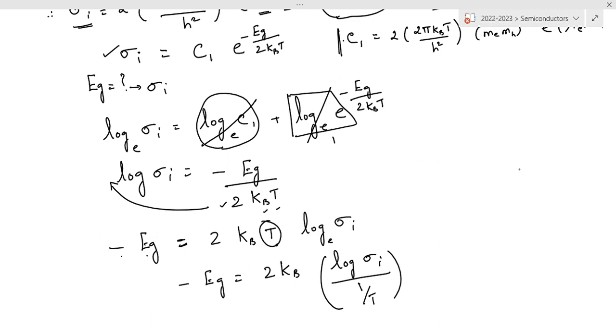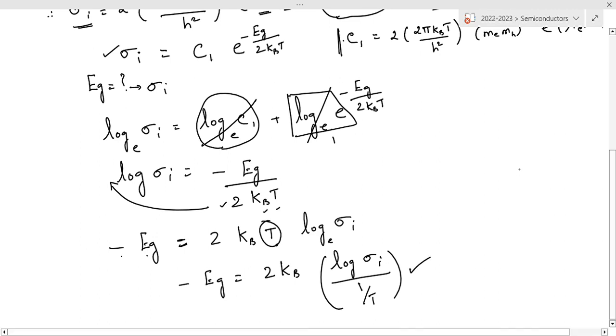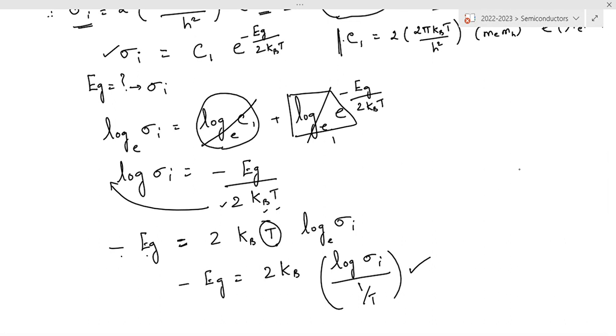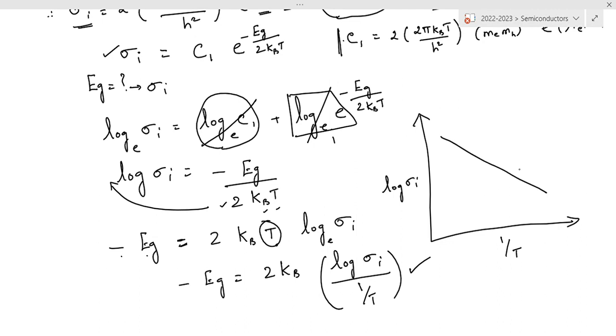So this is the expression for forbidden energy gap or band gap energy of the intrinsic semiconductor in terms of electrical conductivity. If a graph is plotted with log sigma I along the y-axis and 1 by T along the x-axis, we will get a straight line like this.